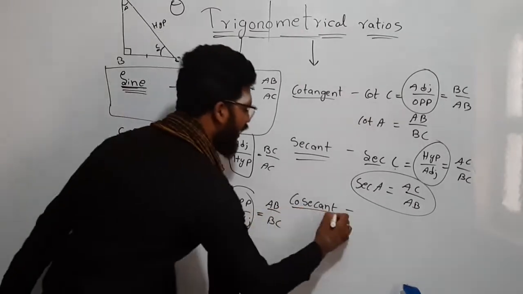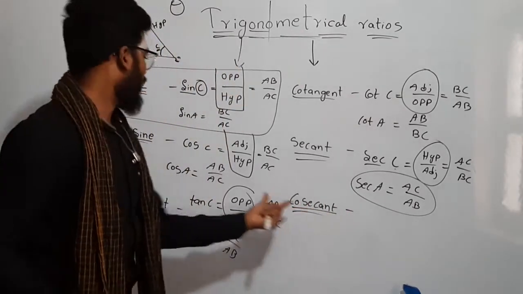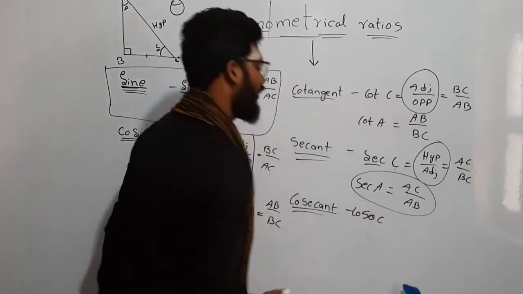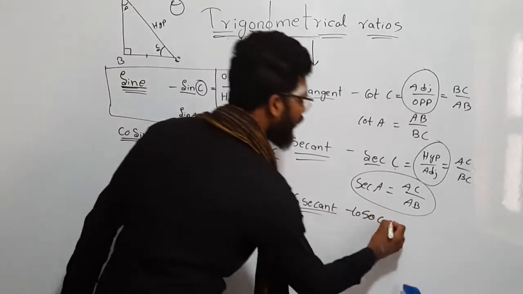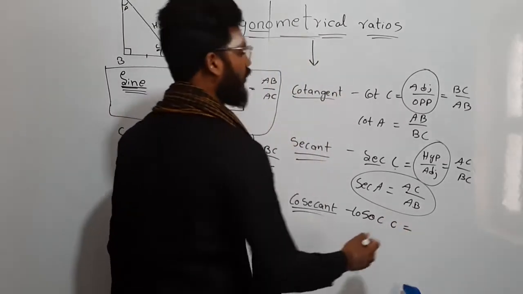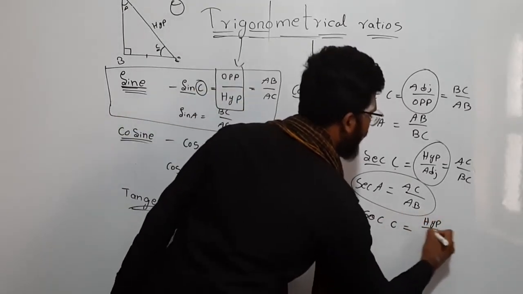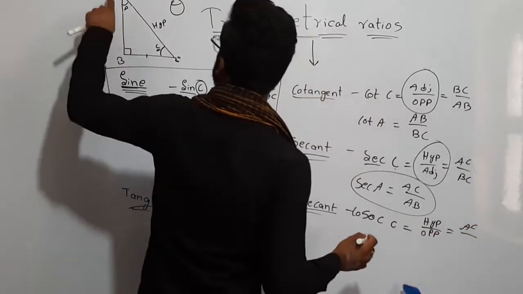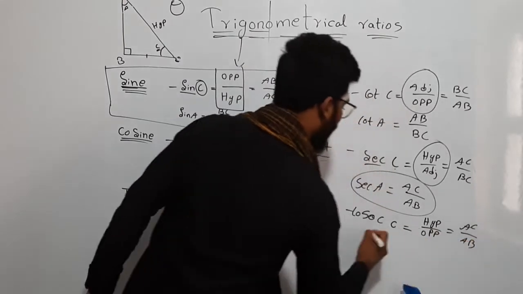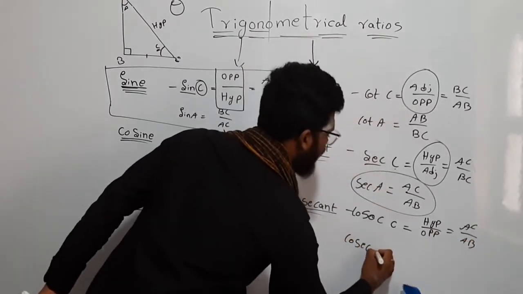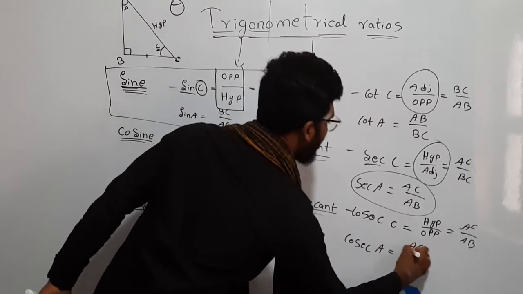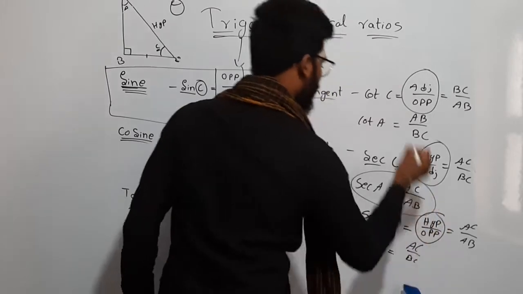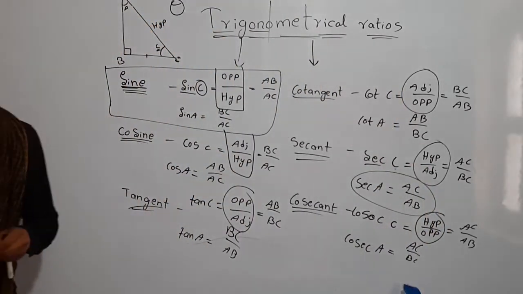In the same way, cosecant: if I write it as cos, cos is already there. So I have to write it as cosec, and we will read it as cosecant. So cosecant C is equal to the hypotenuse by the remaining one, the opposite, right? So the hypotenuse is AC by the opposite side AB. In the same way, cosecant A is equal to the hypotenuse AC by, for A, the opposite side BC. So these are all the trigonometrical ratios.